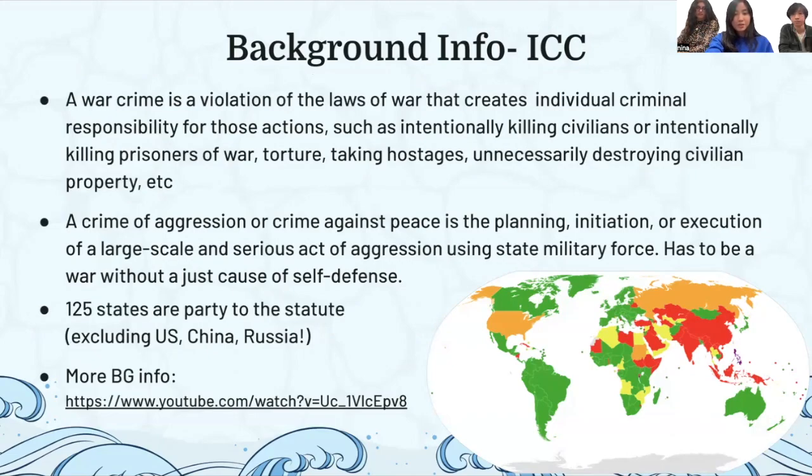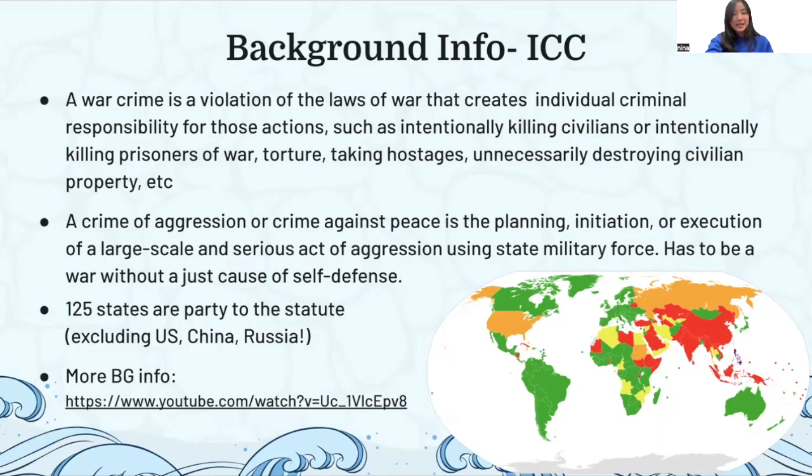Finally, a crime of aggression or crime against peace is the planning, initiation, or execution of a large-scale and serious act of aggression using state military force. And it has to be a war without a just cause of self-defense. For example, if right now the US just, for some reason, starts invading Canada for no reason and starts mass killing people, that's a crime of aggression because there's no justification behind it.